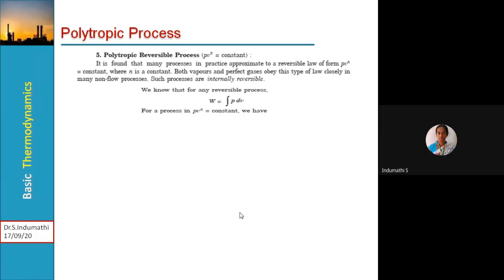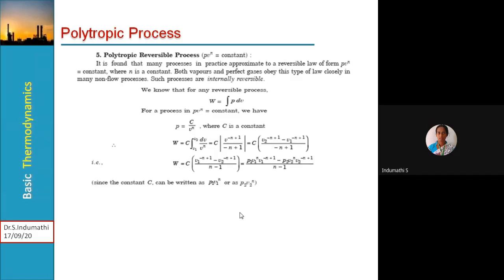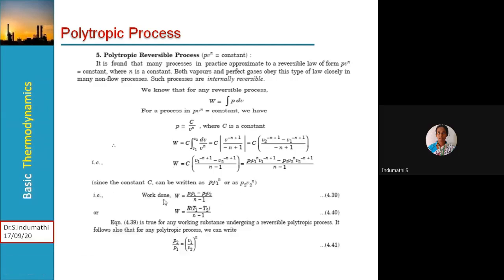Then we know that for any reversible process, W is equal to integral PdV. So for a process PV to the power n is equal to constant, we have P is equal to C divided by V to the power n. Substituting for P, C by V to the power n, taking C out and integrating and simplifying, we get the work done is equal to P1 V1 minus P2 V2 divided by n minus 1.